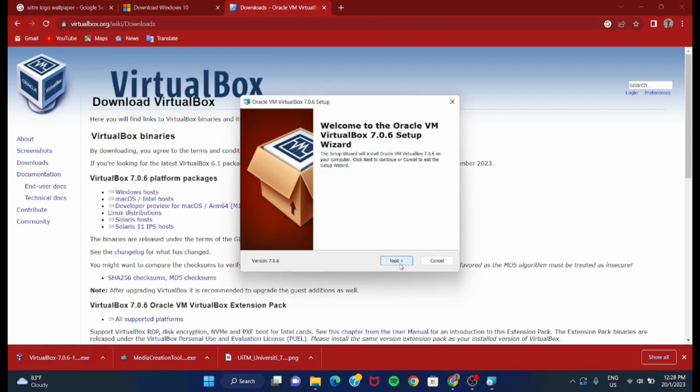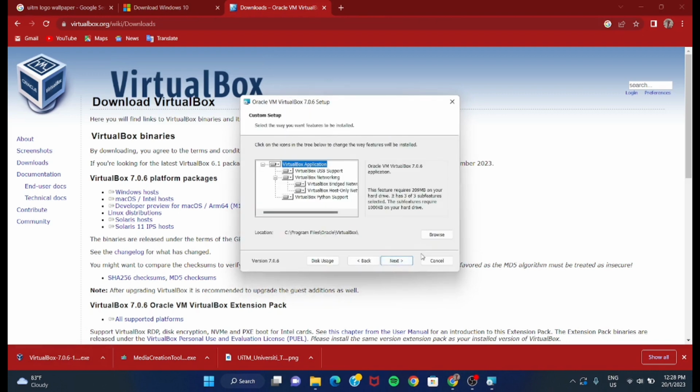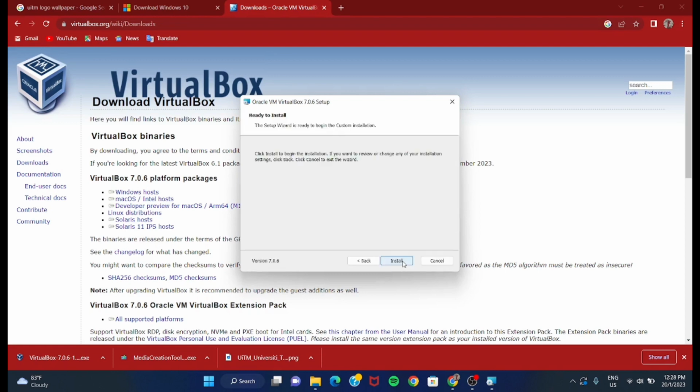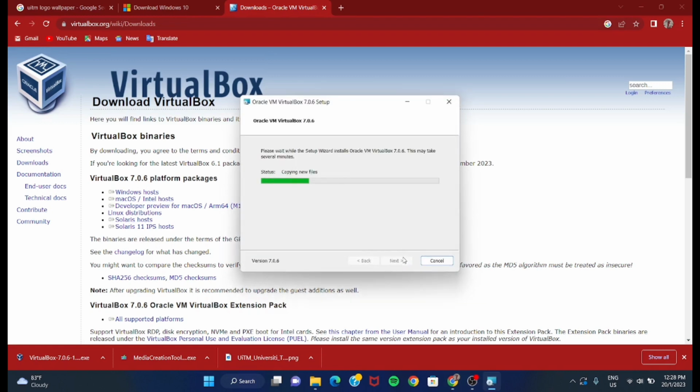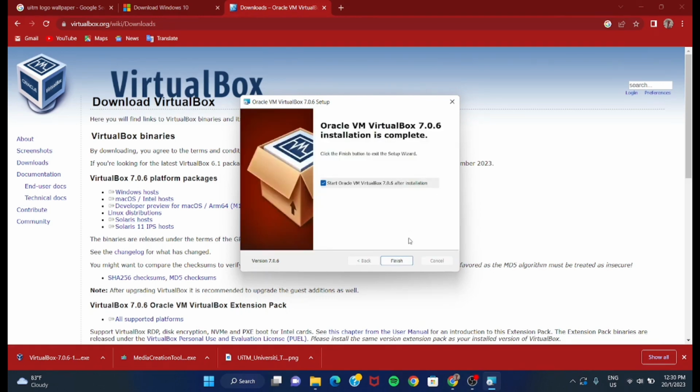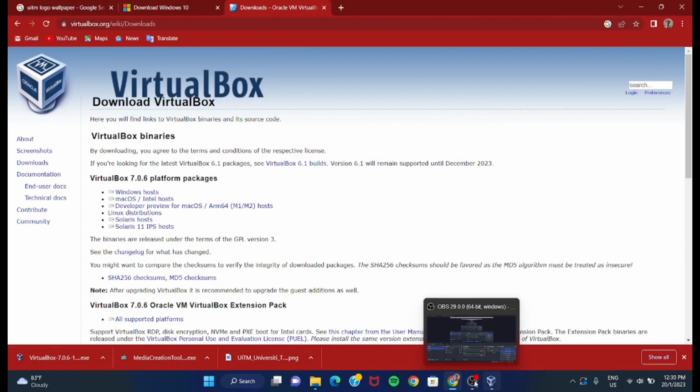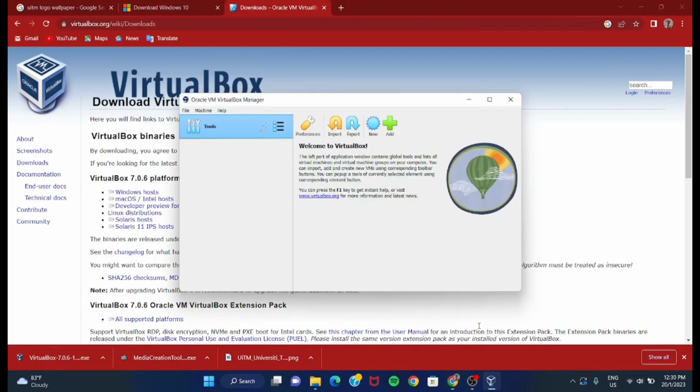Click the button next. Click the button yes, and click install. Wait until the installation finishes. After this, click the finish button, and then click the Oracle VM VirtualBox Manager and then finish.